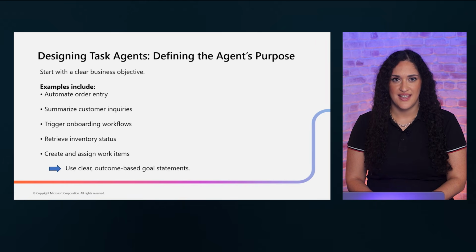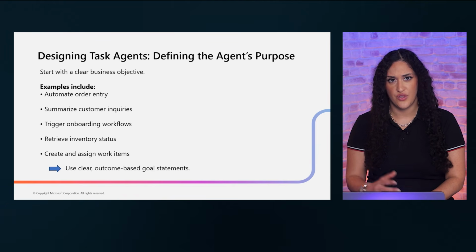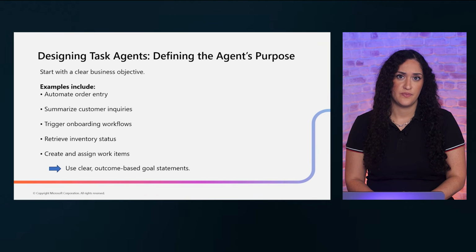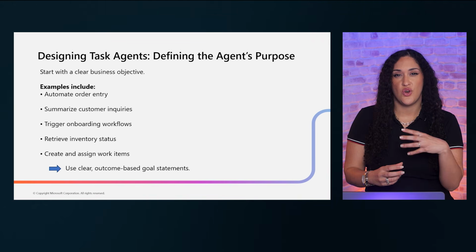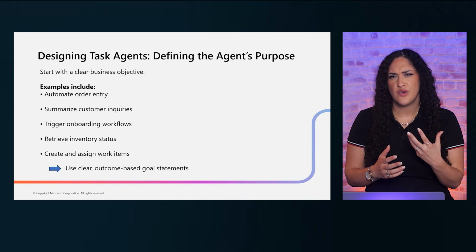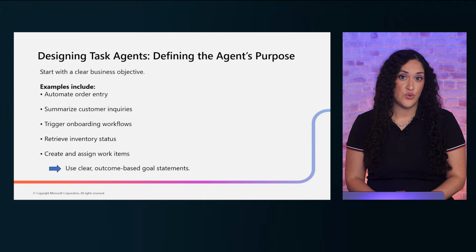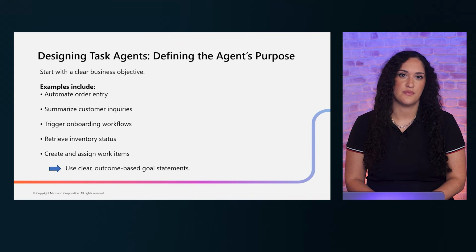When designing a task agent, always start with a clear business objective. Do not build the agent first and then configure what it should do. Start with the outcome you need. For example, you might want to automate order entry, summarize customer inquiries, trigger onboarding workflows, retrieve the inventory status, or create and assign work items.